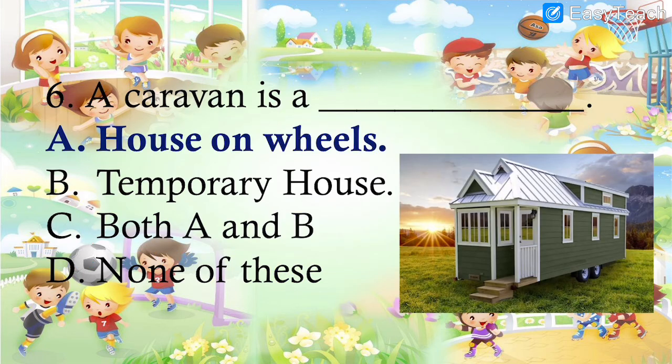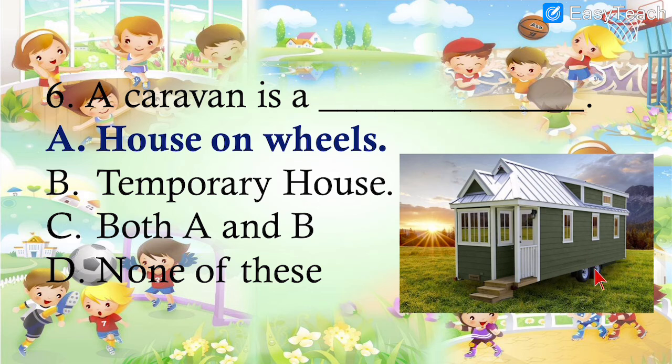MCQ number 6. A caravan is a dash. Is it a house on wheels, temporary house, both A and B, or none of these? What is a caravan? A caravan is a house on wheels.